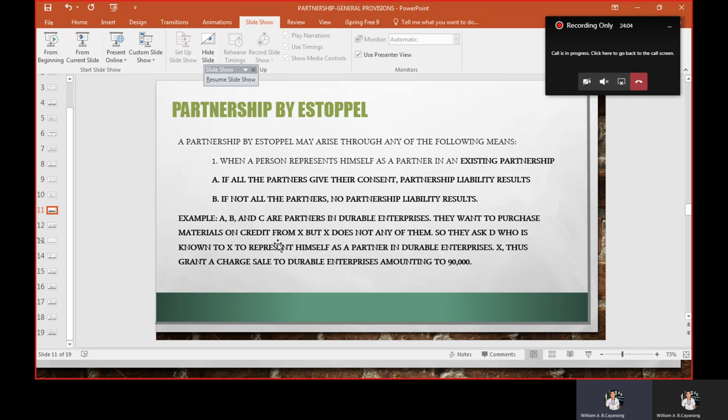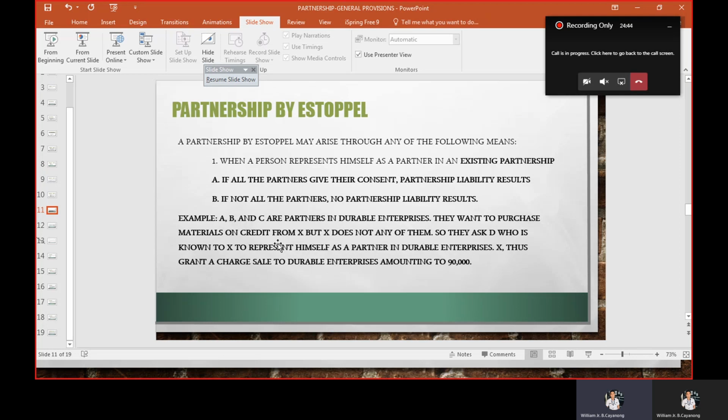Example: A, B, and C are partners in Durable Enterprises. So again, the partners are A, B, and C. They want to purchase materials on credit from X. But X does not know any of them. So they ask D, who is known to X, to represent himself as a partner in Durable Enterprises. Let's say si D, pinuntahan niya si X to represent Durable Enterprises. D thus made a purchase on credit from X for Durable Enterprises amounting to 90,000 pesos.